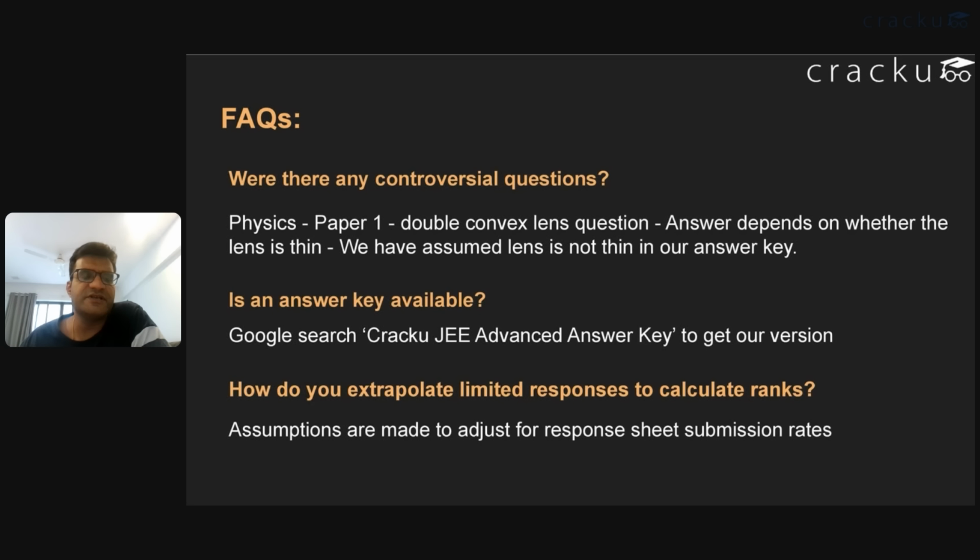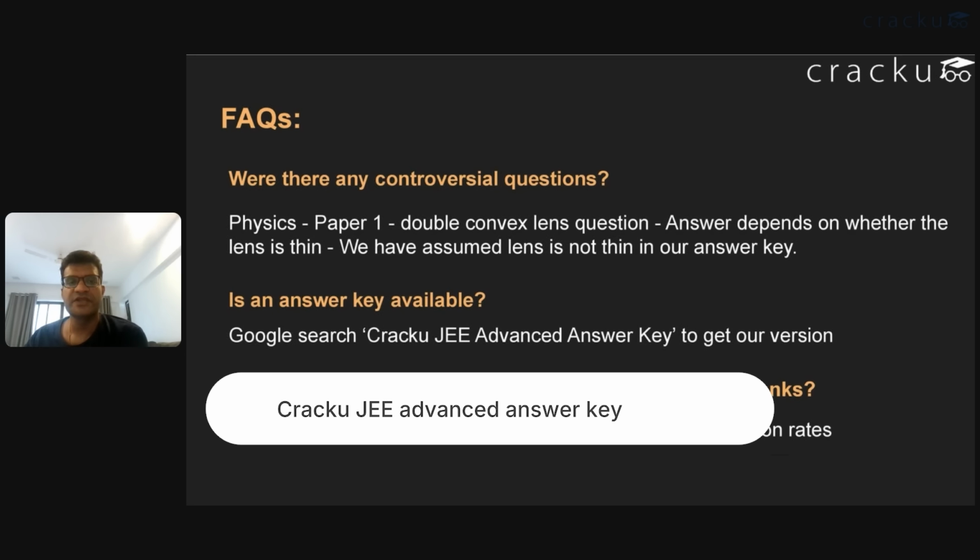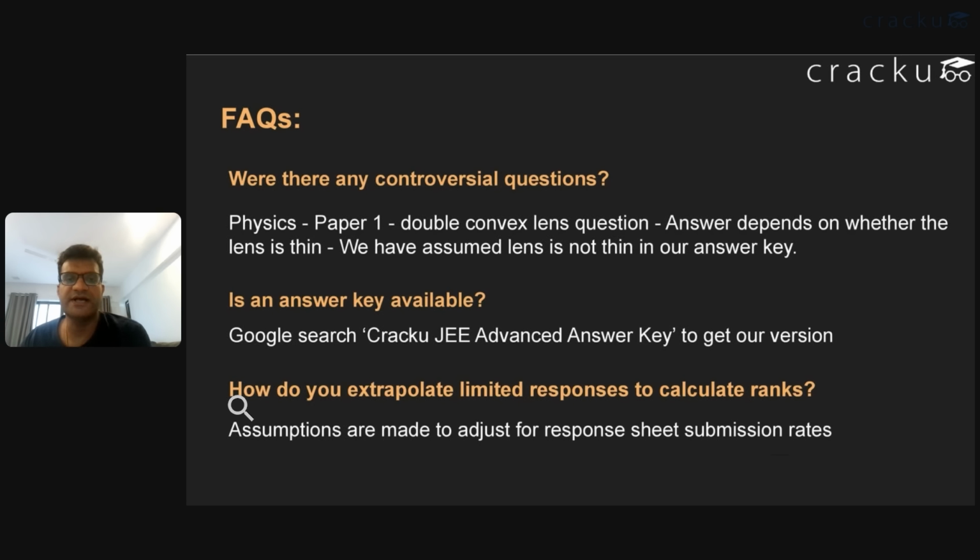I think there was one question in physics paper 1 involving a double convex lens. The answer depends on whether the lens was thin or not. We assumed that the lens is not thin in our answer key. To get the answer key, just Google search Cracku JEE Advanced answer key, and you'll get the link.